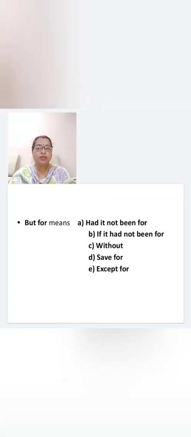Let us see the first group, but for. But for means had it not been for, if it had not been for, without, save for, except for.